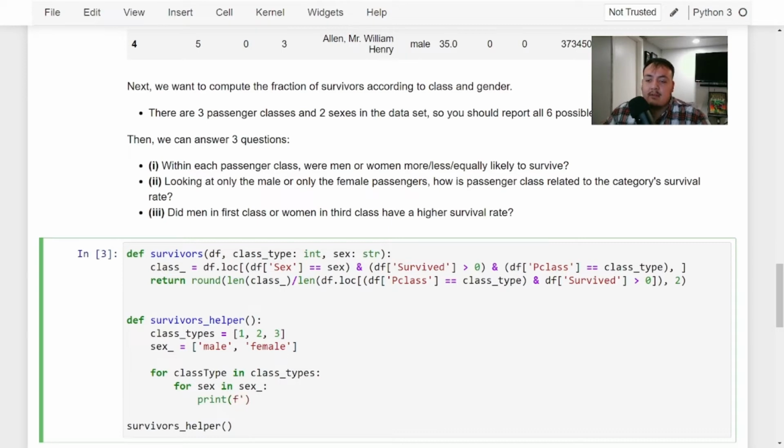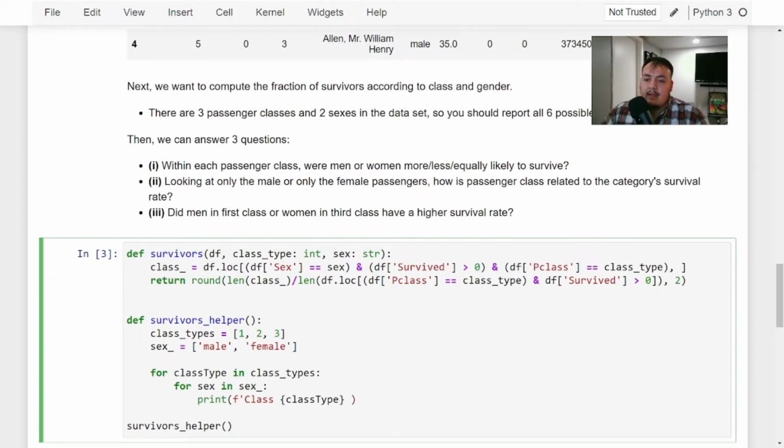We'll do this in an f string: class type, and then we'll do, like I said, we have class 1 male, class 1 female, class 2 male, class 2 female, and so on.